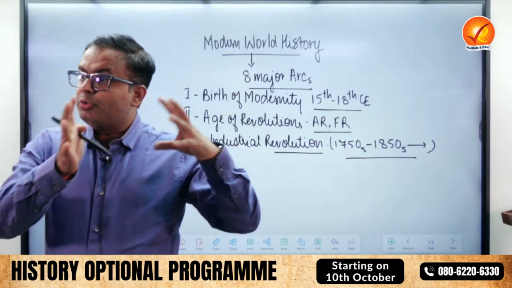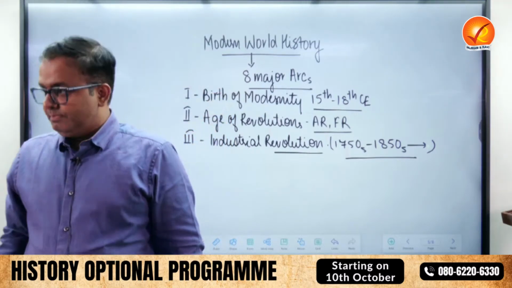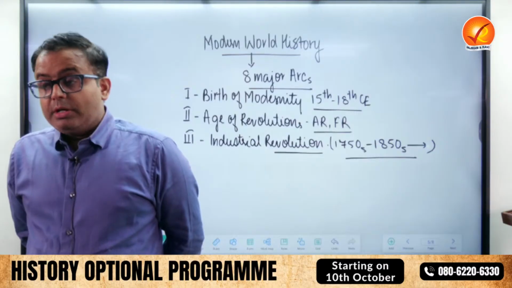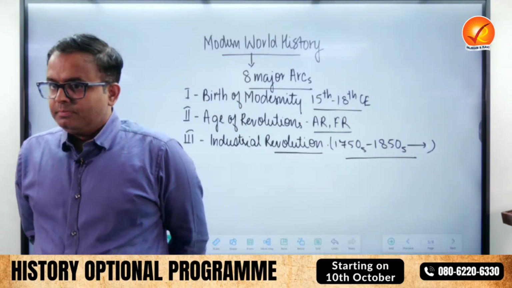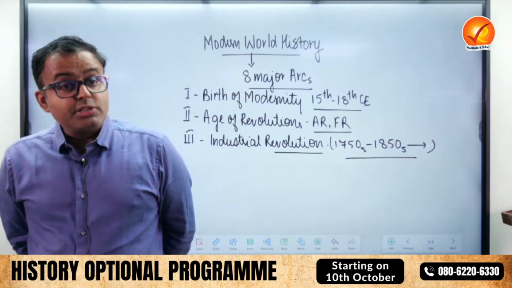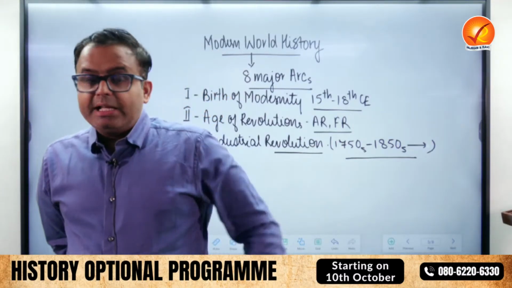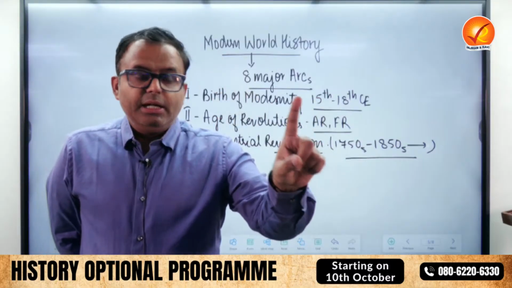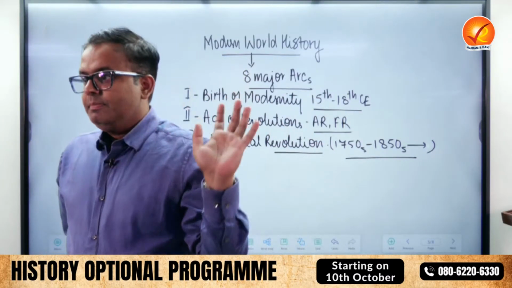In response to industrial capitalism emerged another ideology. What is that? Socialism. So you'll understand the rise of socialism in Europe. Adam Smith had once said that the accidental discovery of America and the beginning of Industrial Revolution changed the destiny of Europe.